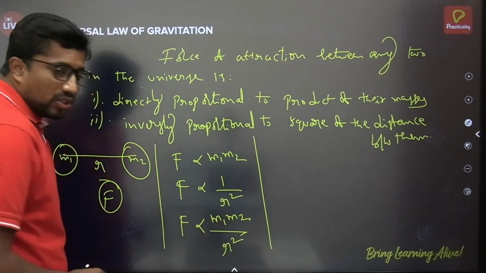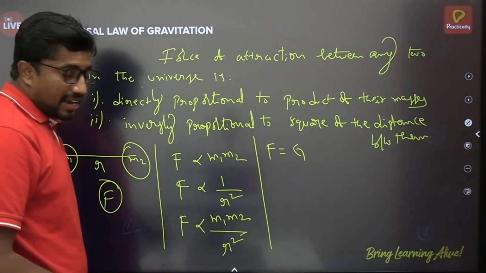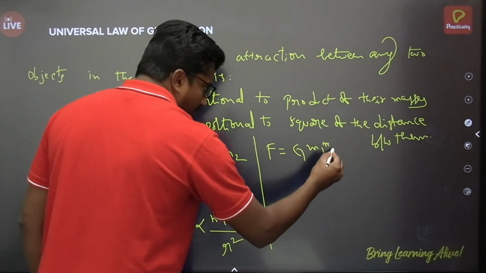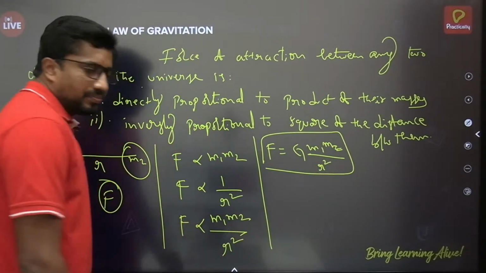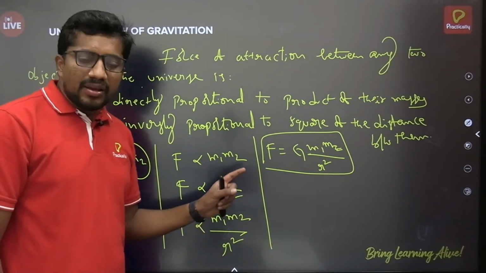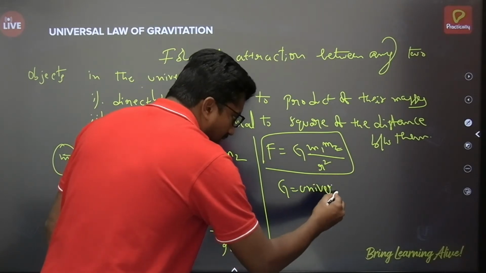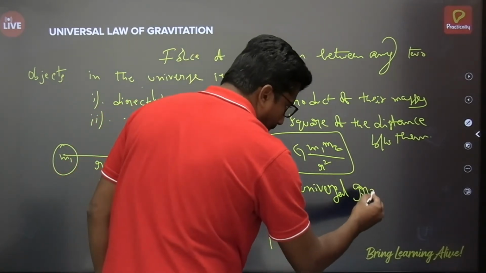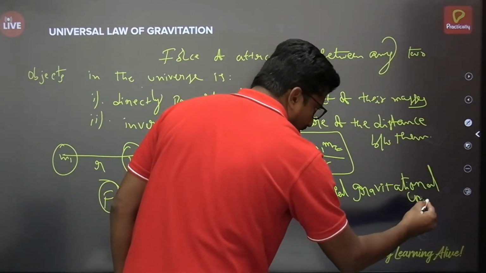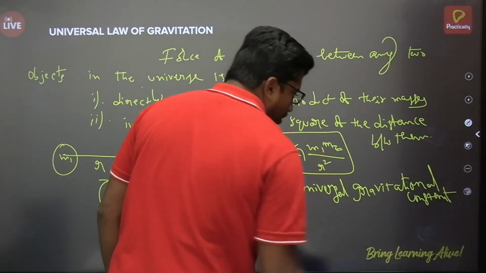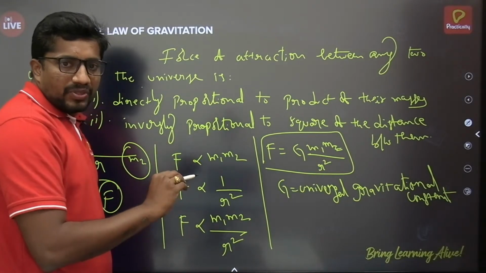According to these rules, if I remove the proportionality, we can place a constant. The constant here I am taking as G, capital G, and then the final expression becomes F equals G m1 m2 by r square. Here G is a proportionality constant. What is that constant? The universal gravitational constant. The value of G is the same throughout the universe.